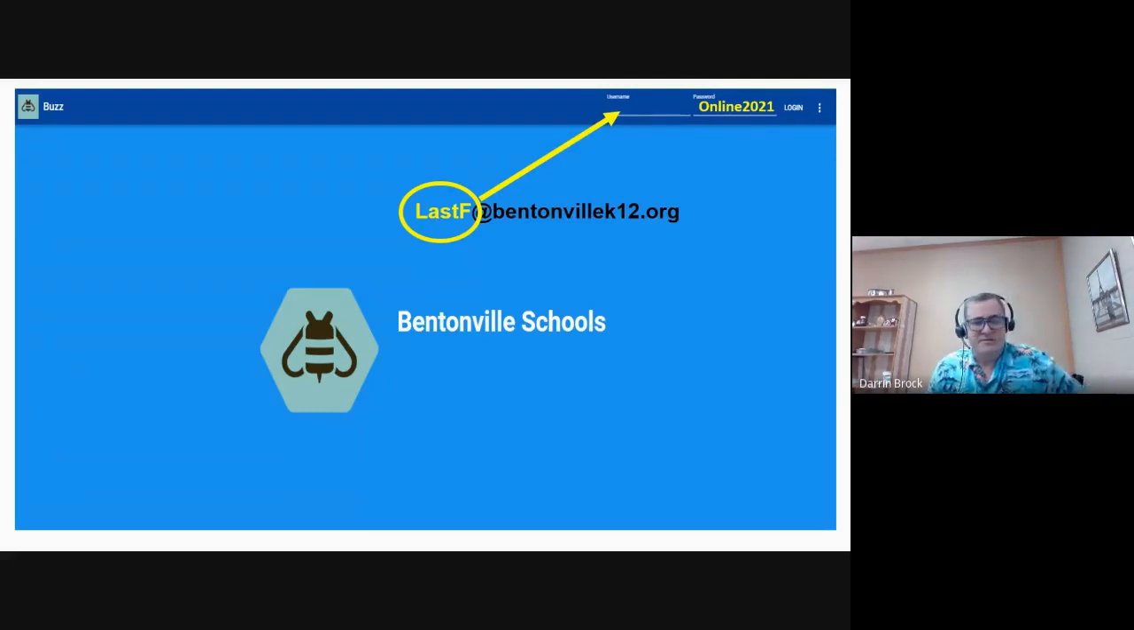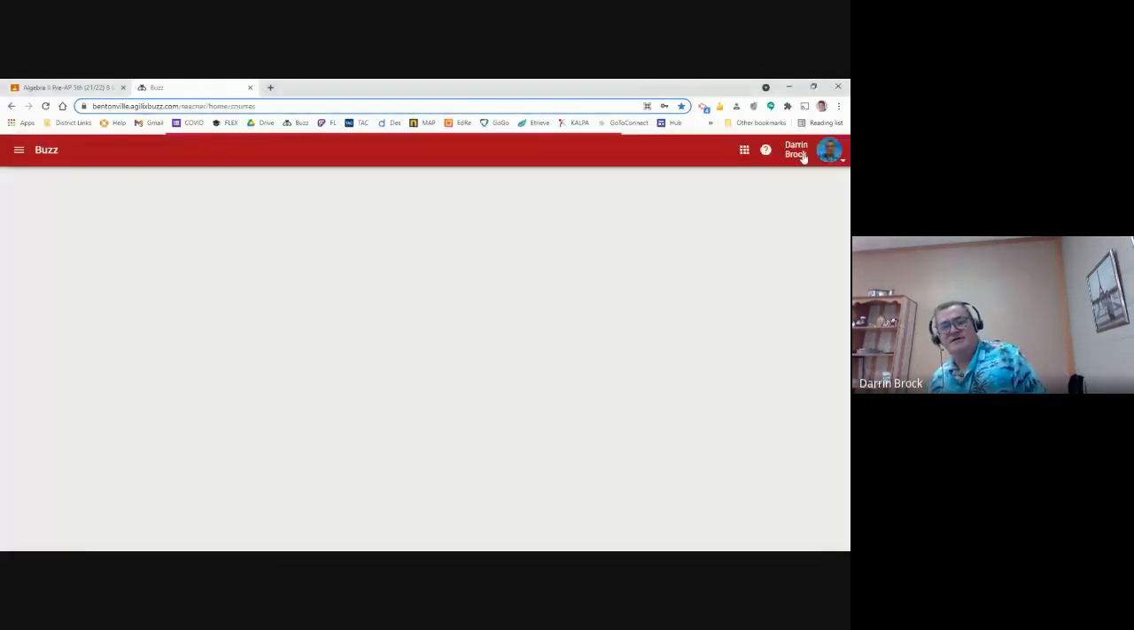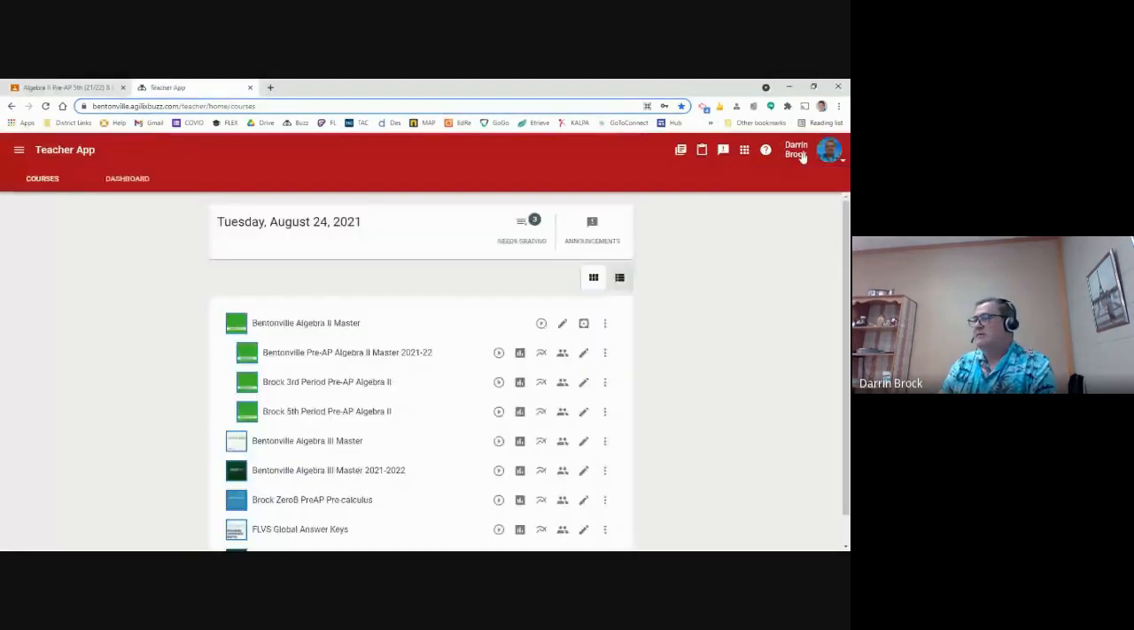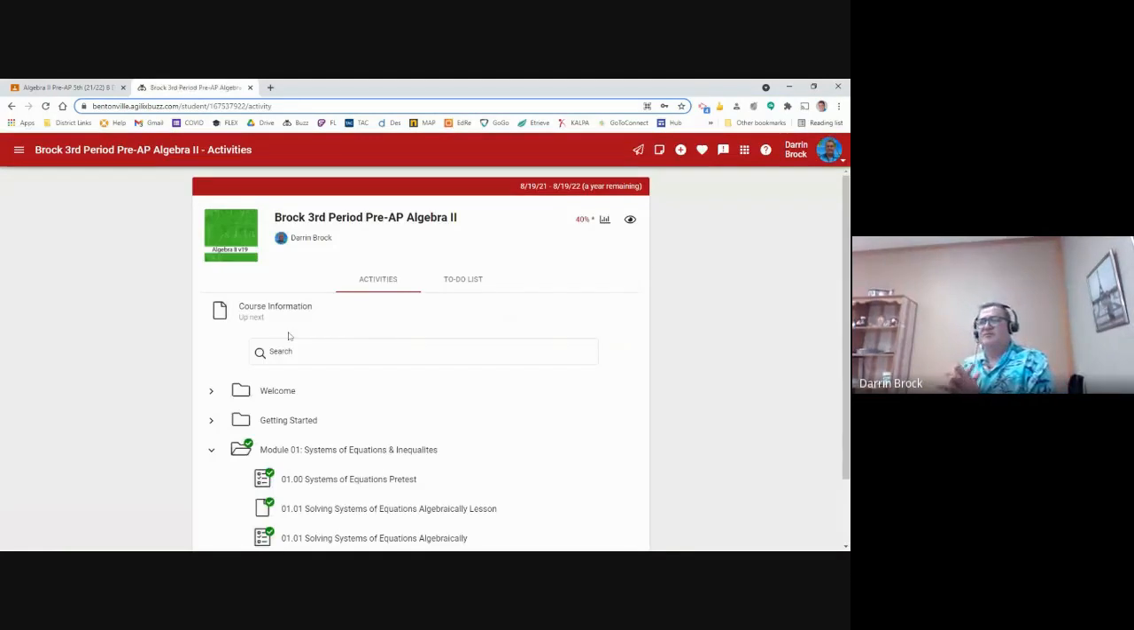All right, so I'm going to get off of that. Everybody see that? Okay, let me switch over and we're going to look at Buzz. I want to show you what we're looking at in here. When you log into Buzz, it should be pulling up on your screen very briefly. Let me go to the student app. Ours is that green icon, Algebra 2. And when you click on that, it's going to take you to our Algebra 2 class in Buzz.